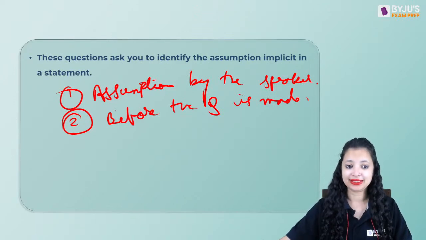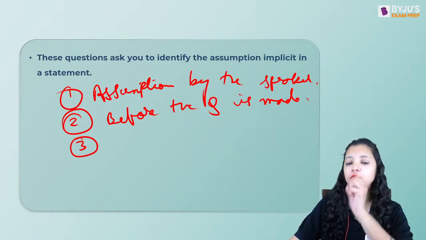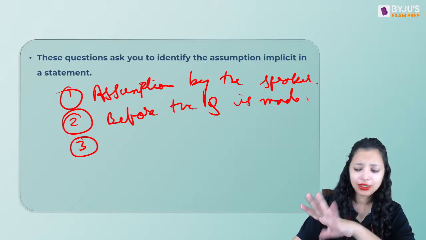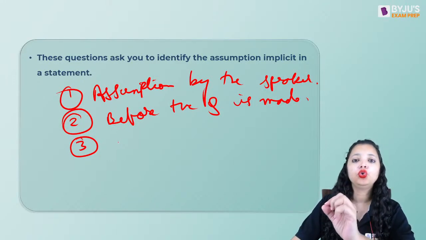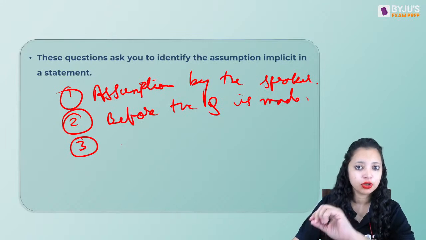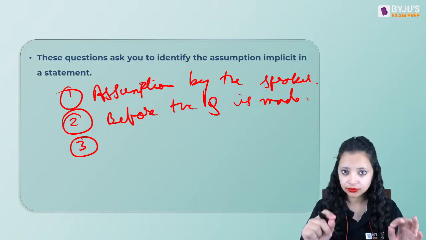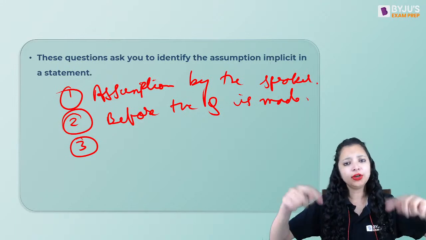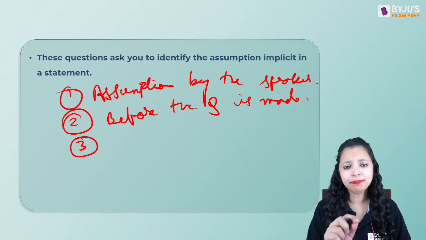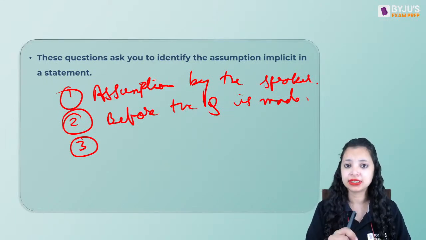Now, here is our last pointer and the most important one. The assumption is the foundation of our house. What did I tell you? If the foundation is shaking, the house will collapse. If you speak the opposite of the assumption, your question will also become wrong. That is, negation of an assumption will lead to negation of the question. How? Let's try to apply this to the example that I gave you. The example was, please read the book if you wish to clear CUET. My assumption was, students are going to listen to me.